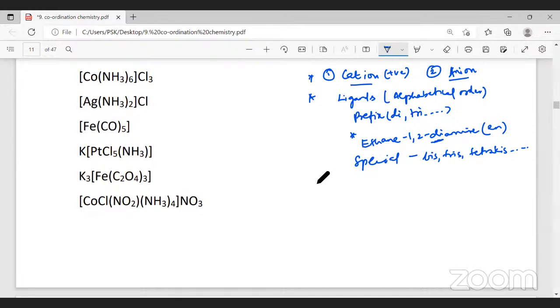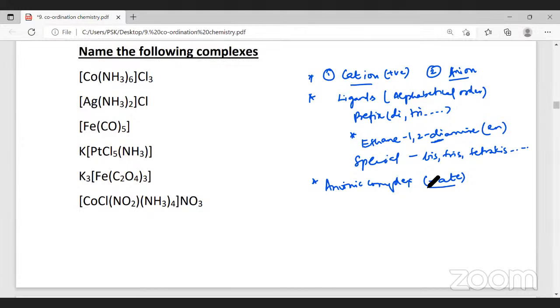Special type of ligands. And if we are talking about an anionic complex, the name of the metal has to end with -ate: ferrate, mercurate, nickelate, chromate, all that. For a metal in the cationic complex, it will have the same name. And you should write the oxidation number of the metal in brackets.